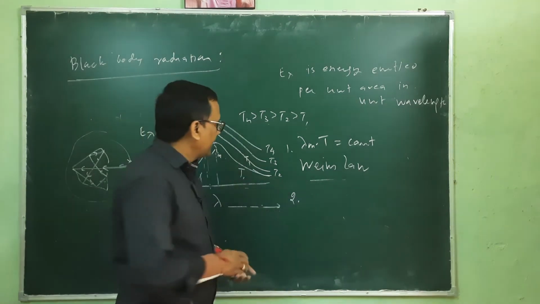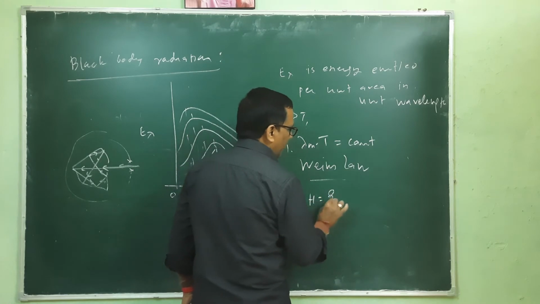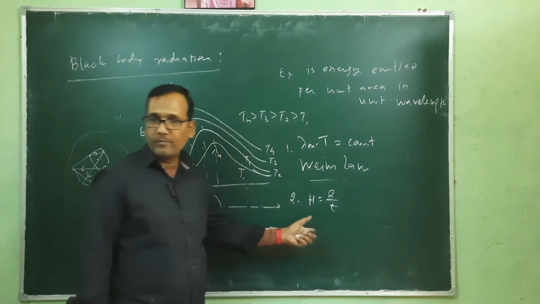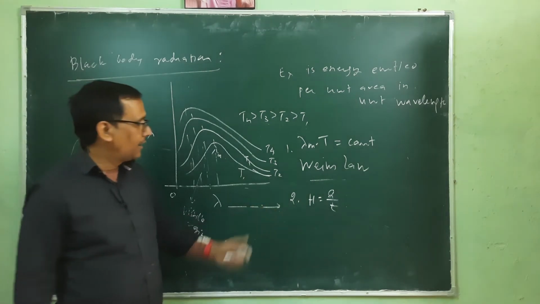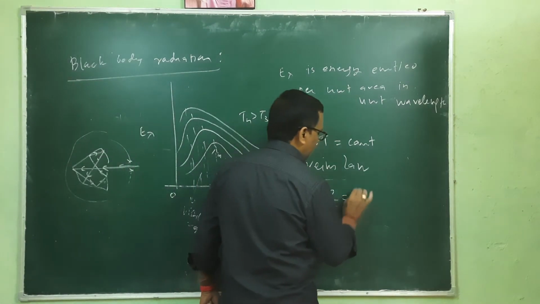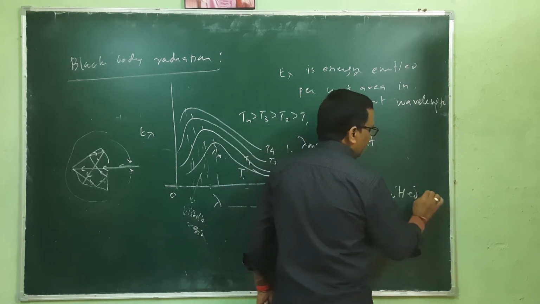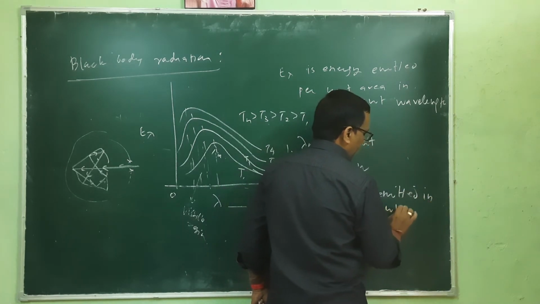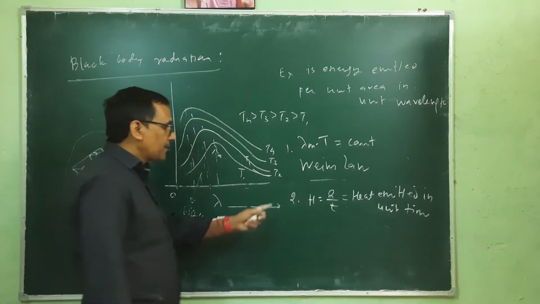Second, the heat rate, that is H, which is actually Q by t. We have used this term earlier: heat emitted in unit time. This depends on temperature.